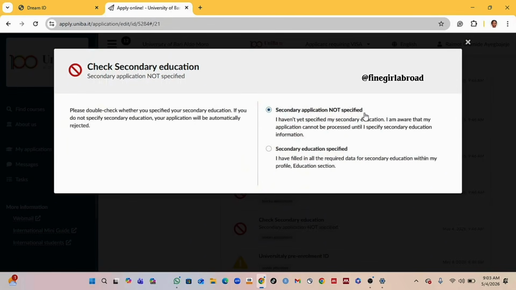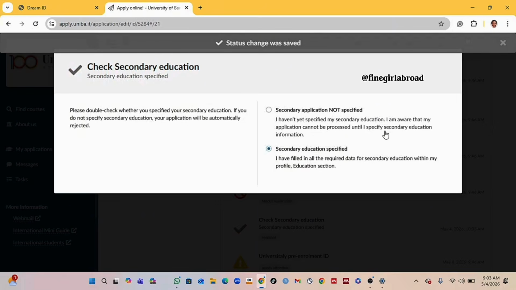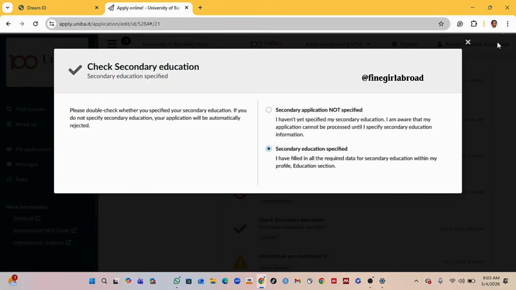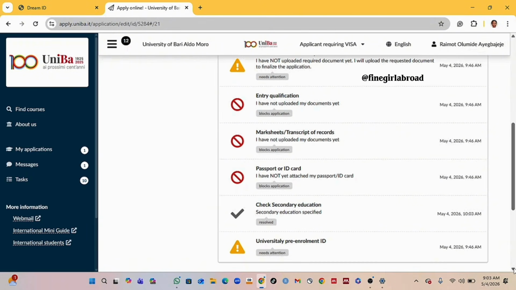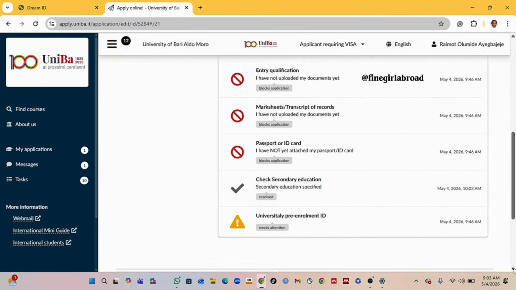Then secondary school diploma is the same thing. So secondary school application not specified, secondary school specified. Since you've already filled your secondary school section, you click on secondary school education specify. Here they don't even ask you to upload the document, because what they really need there is the CGPA result, which you've already input earlier on.